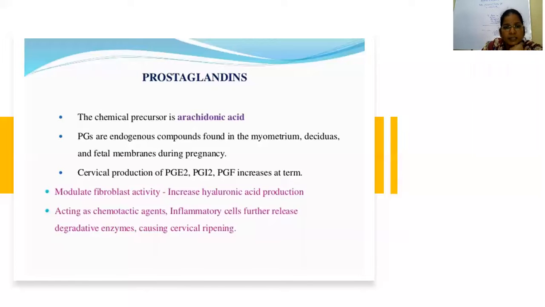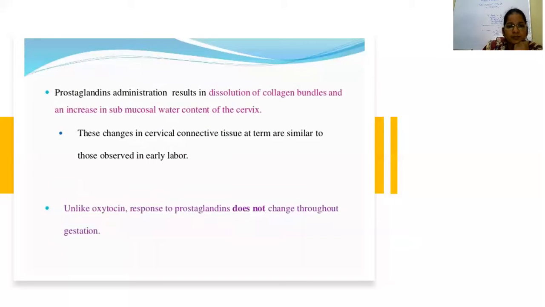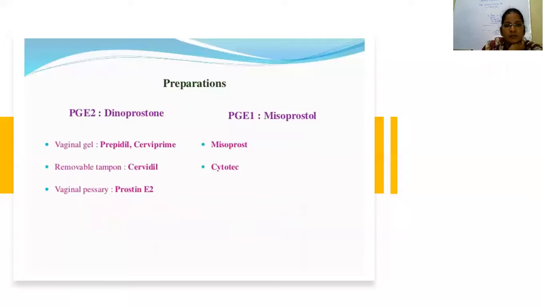These act in the myometrium, deciduum, and fetal membranes during pregnancy. And these in turn cause the swelling of the extracellular matrix of the cervix, and dilate and ripen the cervix. The preparations are PGE2 dinoprostol and PGE1 misoprostol. You have to remember the names thoroughly: PGE2 dinoprostol and PGE1 misoprostol. Don't say PGE1 for dinoprostol and PGE2 for misoprostol. You may lose your marks.